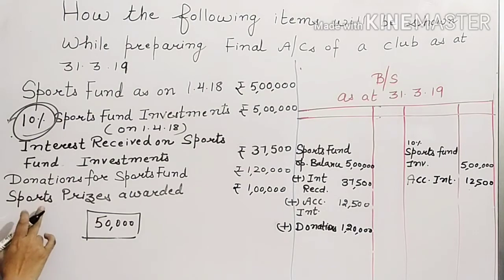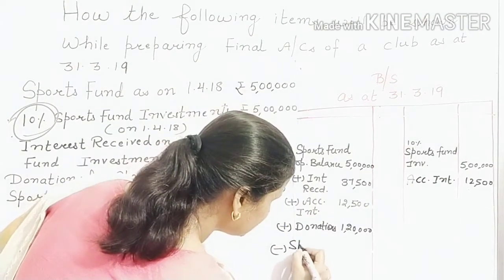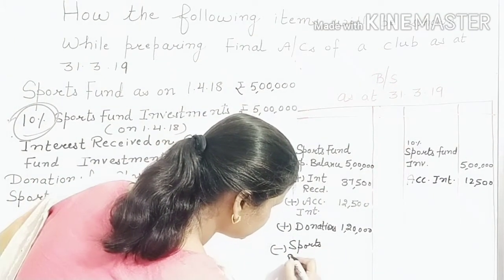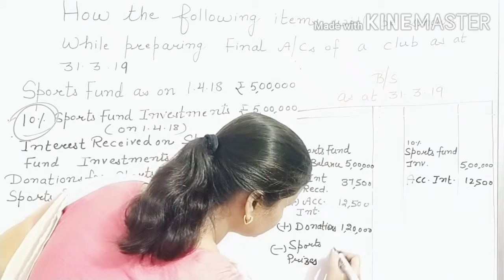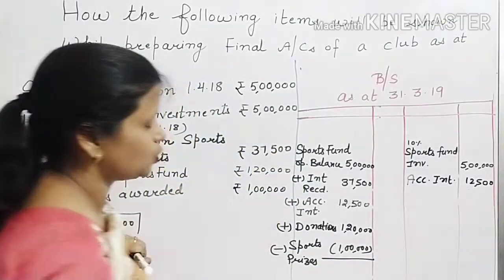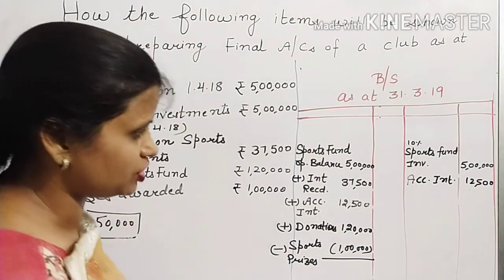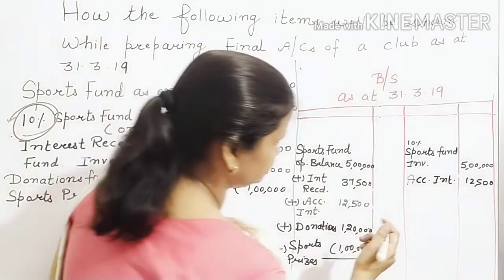Next one is sports prizes awarded. These will be deducted from the sports fund balance. So at the year end, how much balance will be left in the sports fund? That you can calculate.